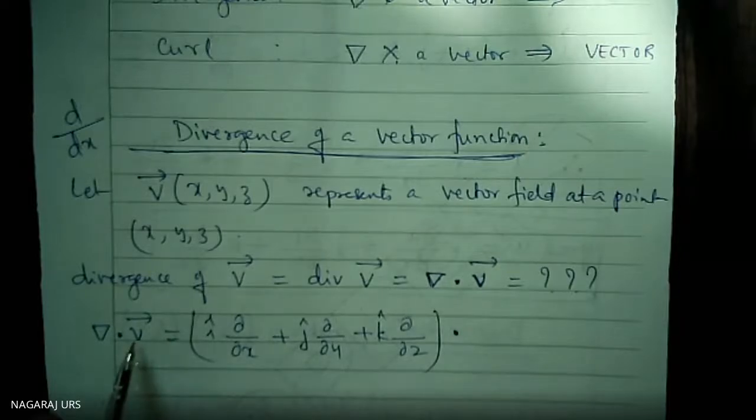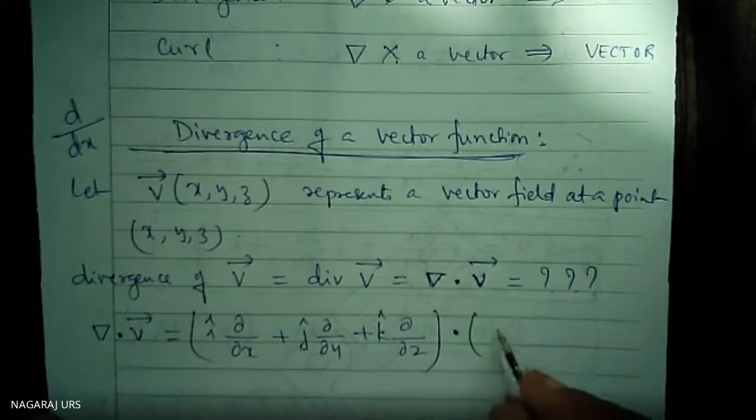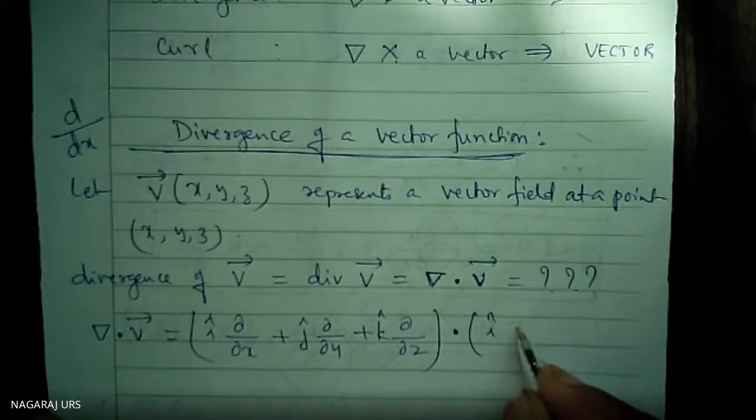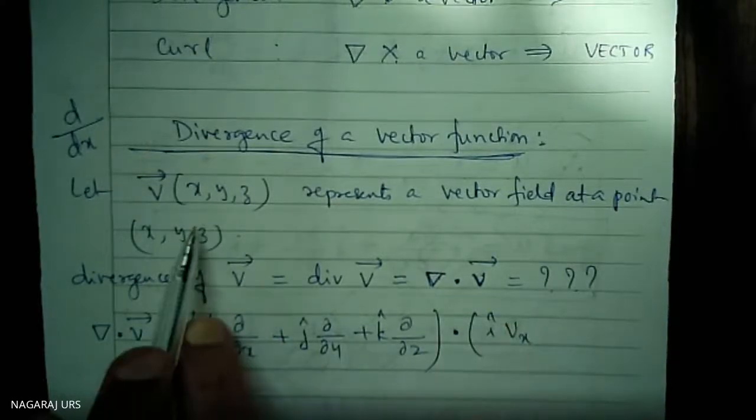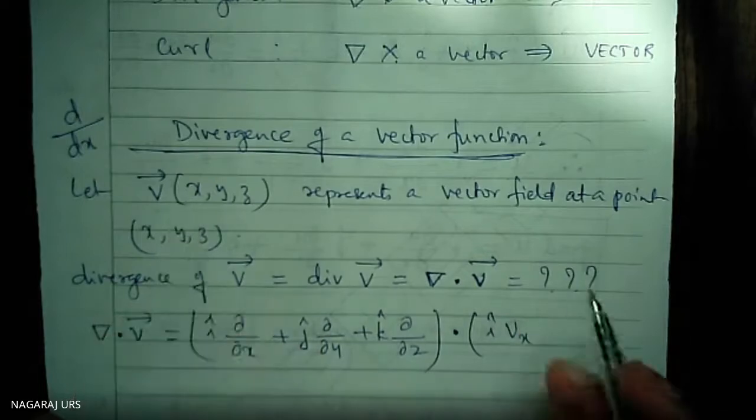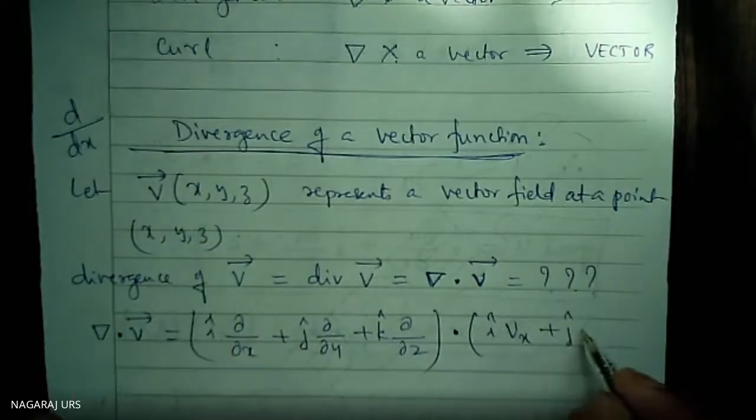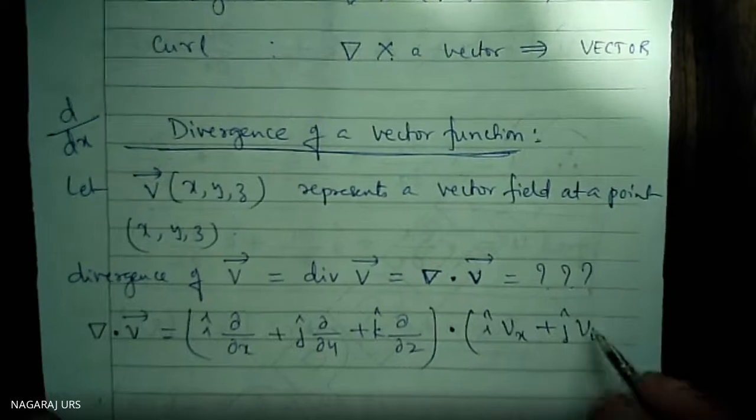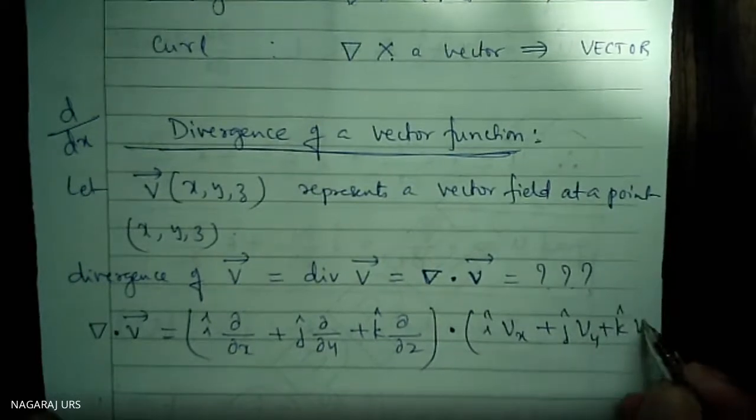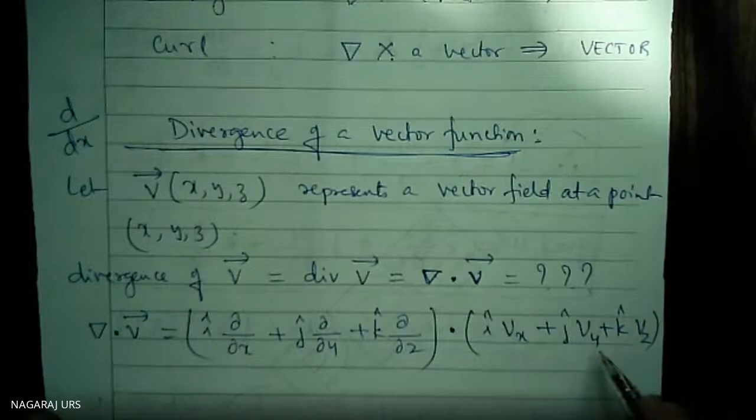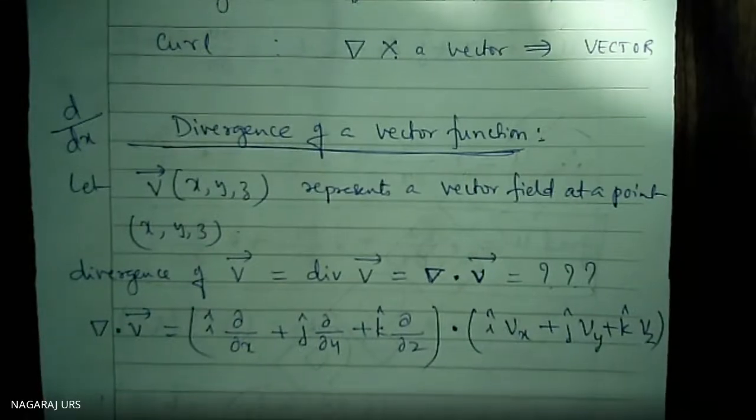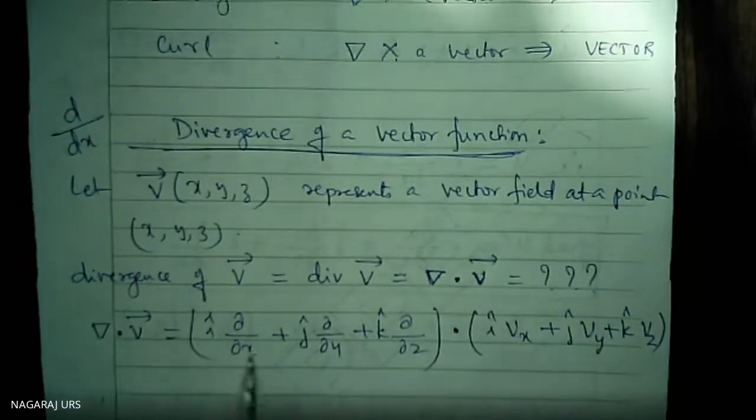What is this V? A vector quantity, don't forget. This vector is acting along the x-axis, y-axis and z-axis. Therefore, I will write i cap Vx, the component along x, plus j cap component along y, plus k cap component along z. Okay. Now we have to multiply. i dot i is 1.